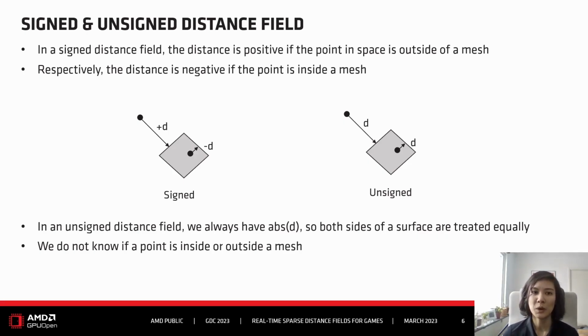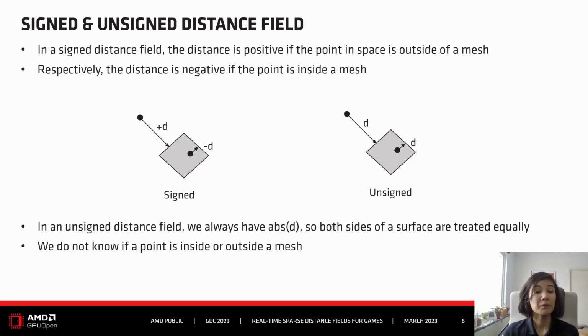And that's why in the following, if I talk about distance fields, I always mean unsigned distance field, because that's what our solution will generate. Since we don't have control about the content, we have to be able to also deal with meshes that may contain holes. So that's why the generated distance field is an unsigned distance field.